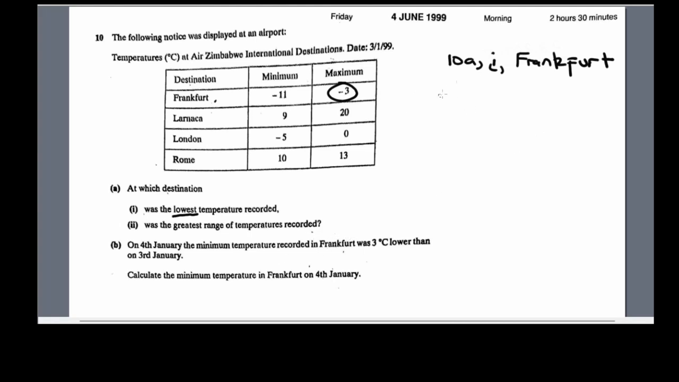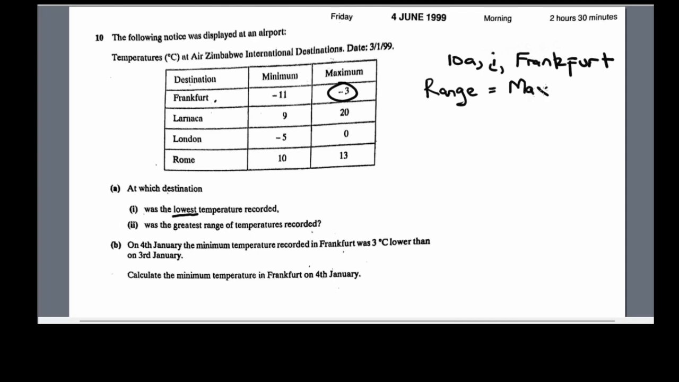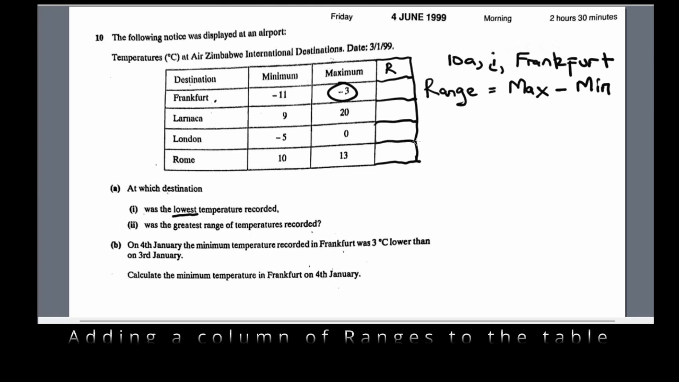So firstly, we need to understand the concept of range. When we are talking about a range, basically, it's the maximum subtracting the minimum. So in our case, the maximum temperature subtracting the minimum temperature. So actually, we can add a table of range here. And we need to put the different range.